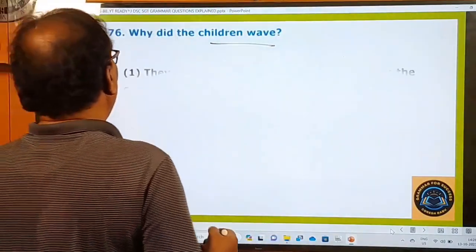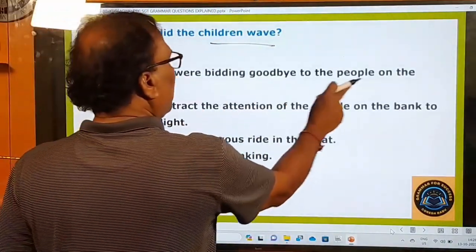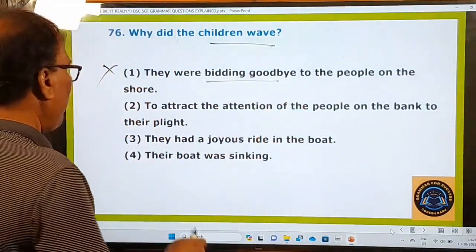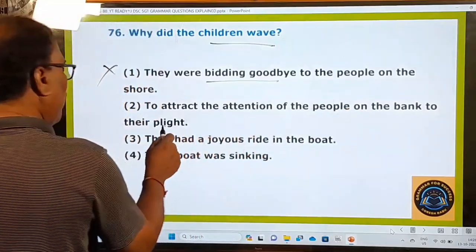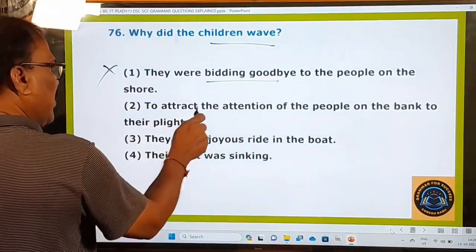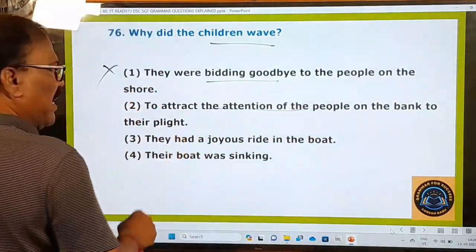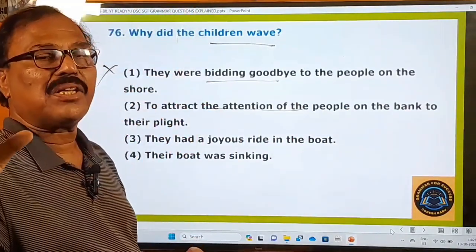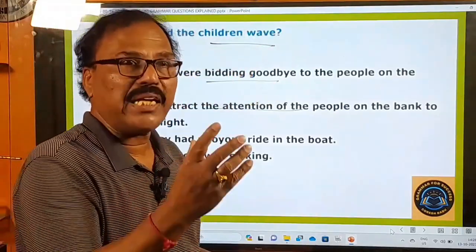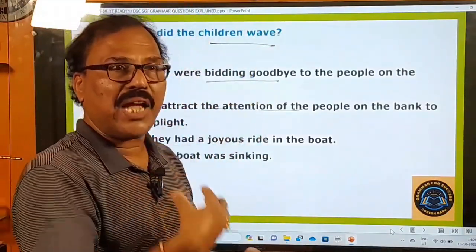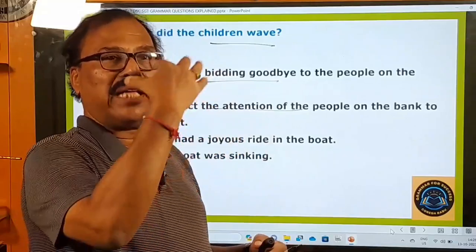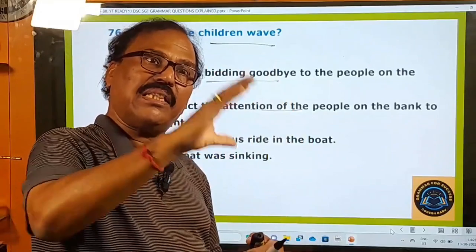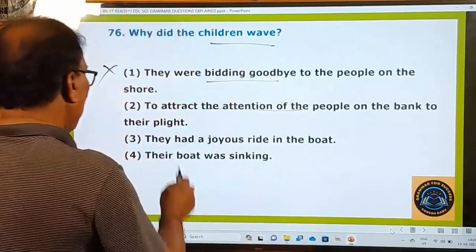So what are the options given? They were bidding goodbye to the people on the shore? No. Are they saying goodbye to the people on the shore? No. To attract the attention of the people on the bank of their plight? Yes. To attract the attention of the people on the bank to their plight. That means they waved their hands to the people on the bank so that they can look at them and understand that these kids' boat is in danger and they should come and rescue them. That is the signal they have sent to the people on the beach. Right. So that is the answer.